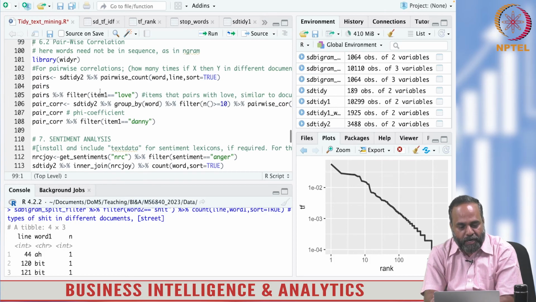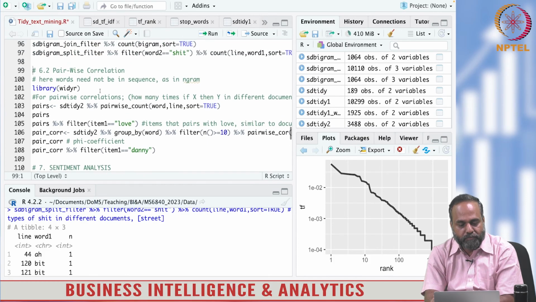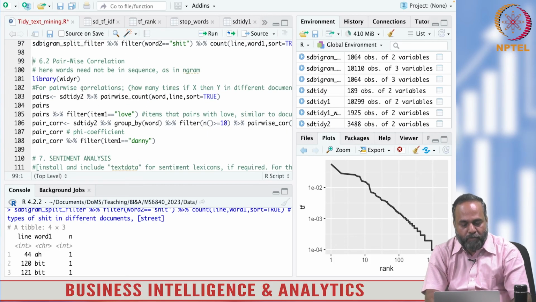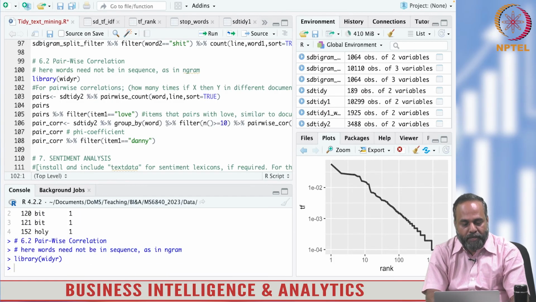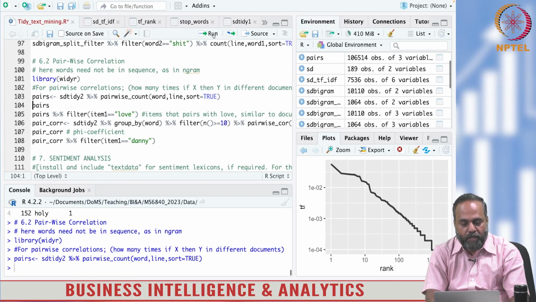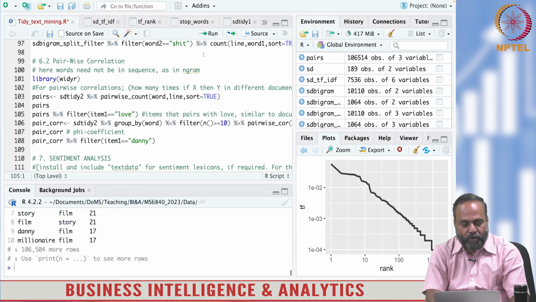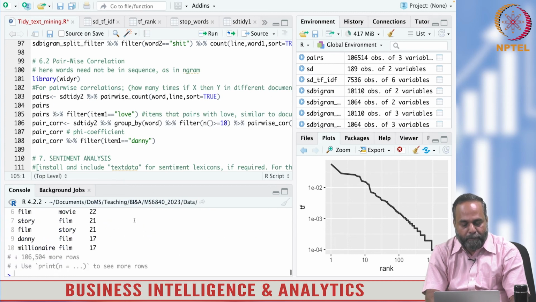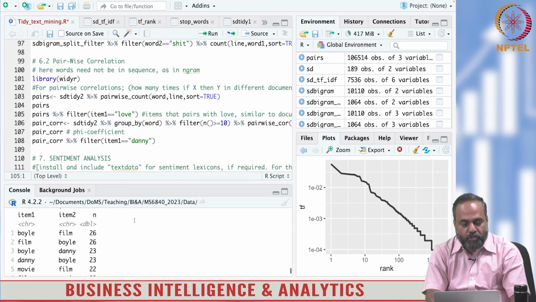You can call that and calculate the pairwise correlation. Let us move on, and I'm calling that, and then look at pairs.